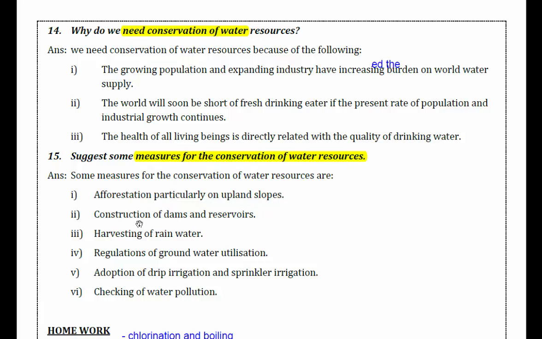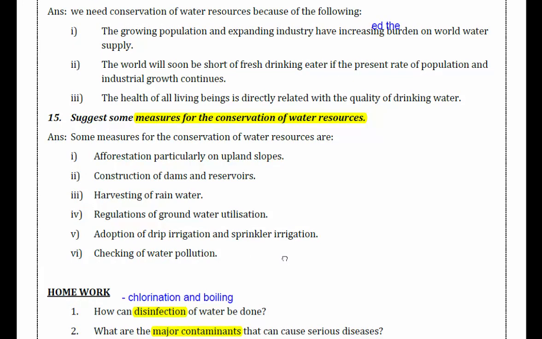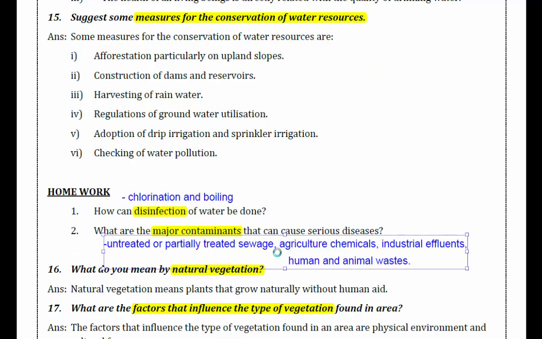Construction of dams and reservoirs, harvesting of rainwater, regulation of groundwater utilization, adoption of drip irrigation and sprinkler irrigation, checking of water pollution. So these are some of the important measures.